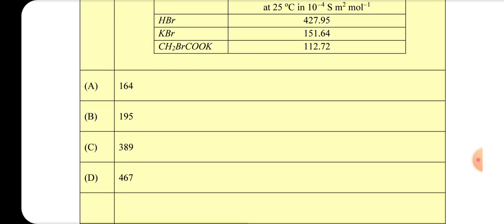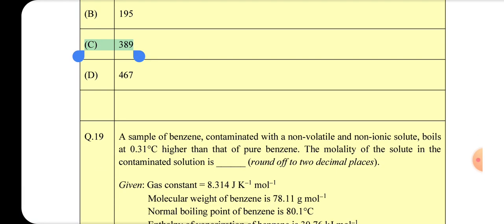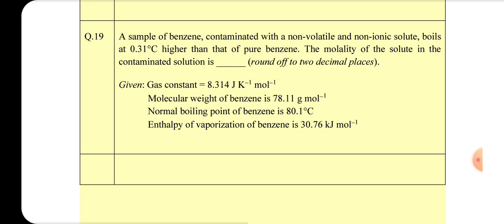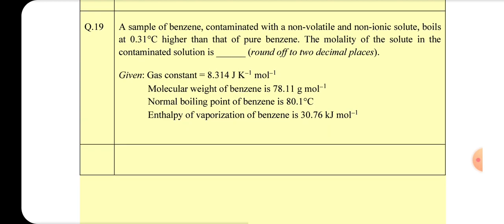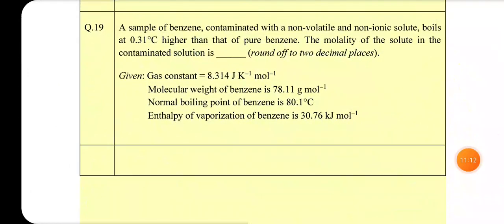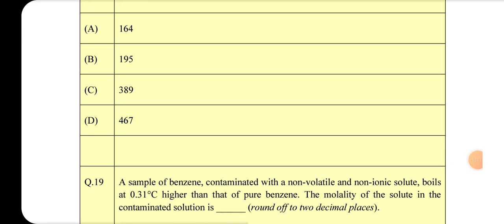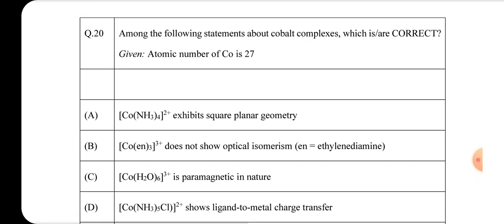Q19. A sample of benzene contaminated with a non-volatile and non-ionic solute boils at 0.31 degrees Celsius higher than that of pure benzene. The molality of the solute in the contaminated solution is blank, rounded off to 2 decimal places. Given gas constant equals 8.314 J K^-1 mol^-1, molecular weight of benzene is 78.11 g mol^-1, normal boiling point of benzene is 80.1 degrees Celsius, enthalpy of vaporization.